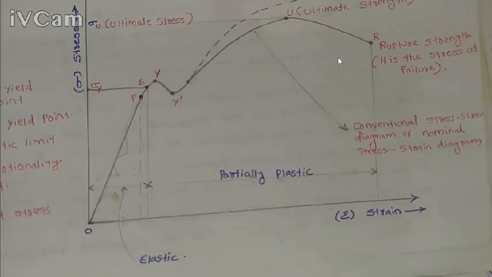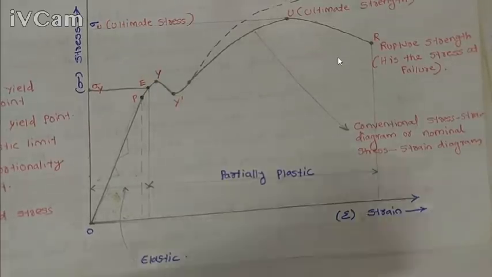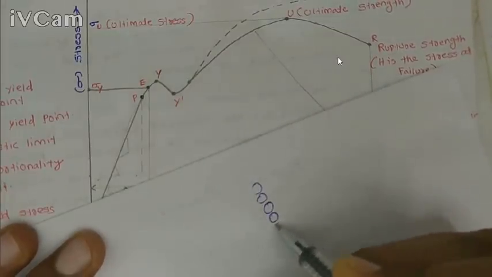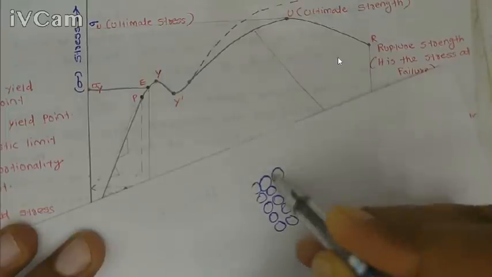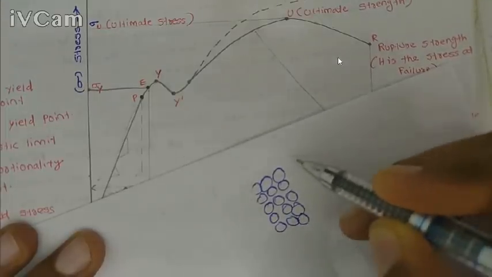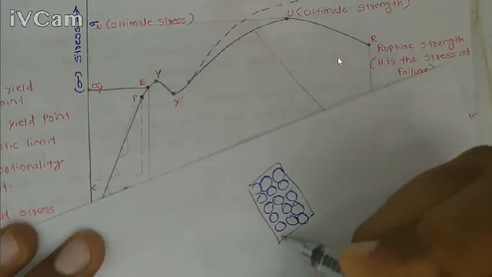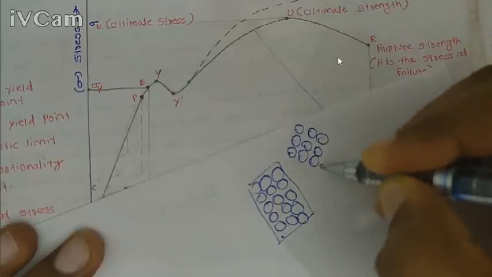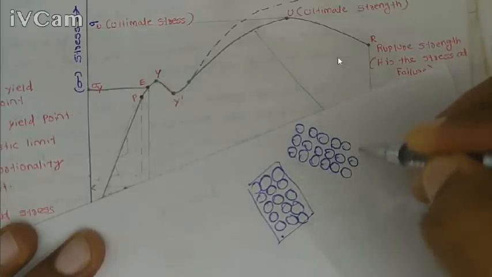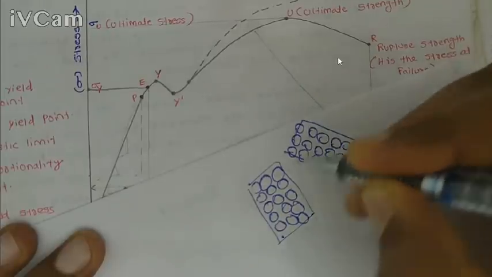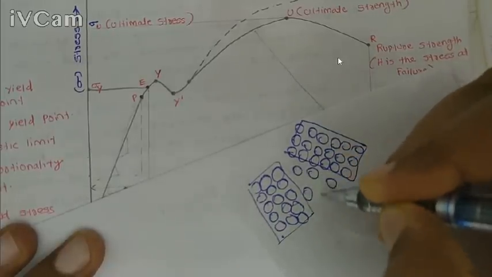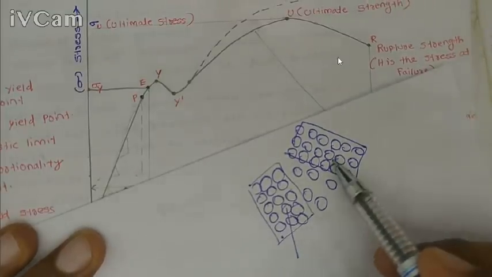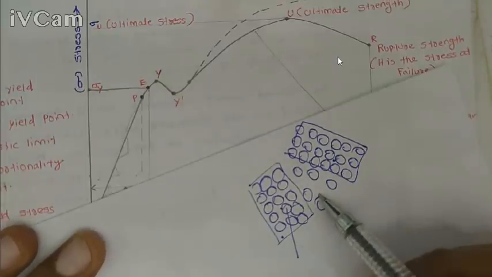We already discussed this in the material science class. For a polycrystalline material, this is a single grain and this is another grain, and in between these two grains we have a grain boundary.